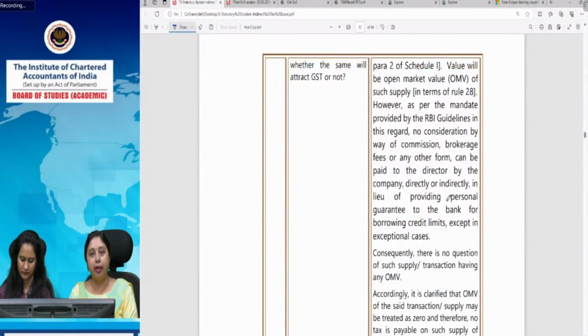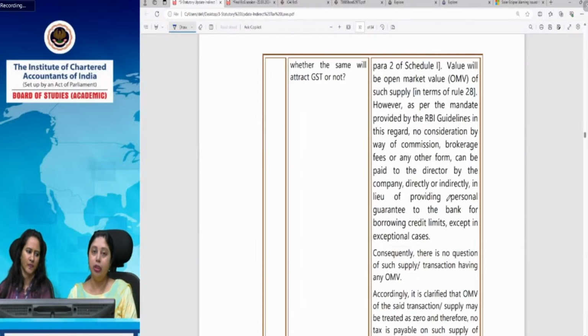Now, here in this case, if we see, the director is not charging any consideration. This generally happens that directors never charge. In fact, as per RBI guidelines, the directors are not supposed to charge any consideration from the company for the purpose of this guarantee. For any commission, any brokerage, they cannot charge. So, since RBI guidelines themselves prohibit the directors from charging any commission or brokerage, they will not be charging any consideration in normal cases from the company.